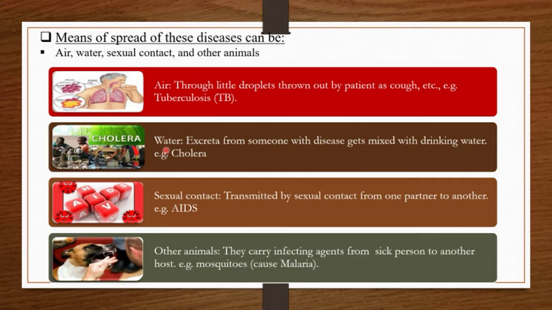Now our second medium is water. Excreta from someone with disease gets mixed with drinking water. Excreta means waste. If a diseased person's waste gets mixed with the drinking water, then the people in the surrounding area will drink the water from that water source and will be infected. One such example of waterborne disease is cholera.